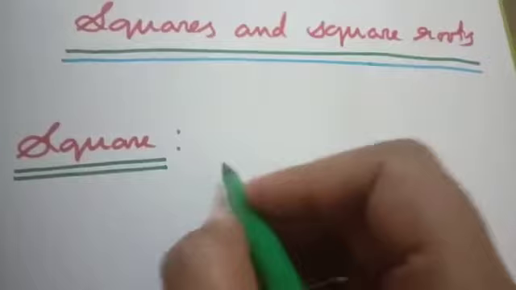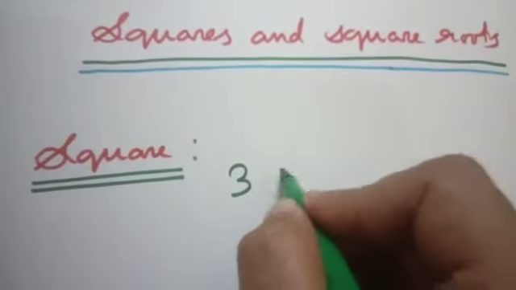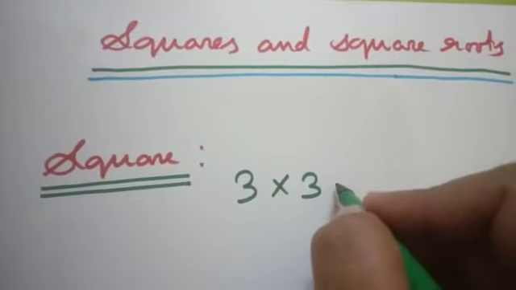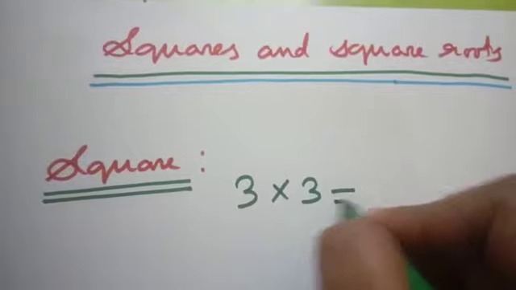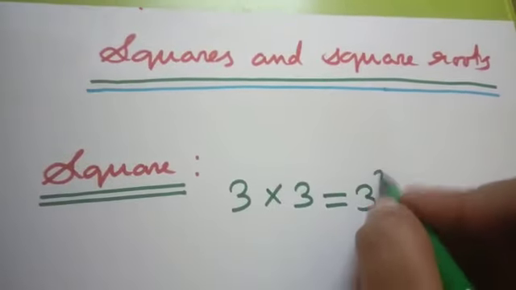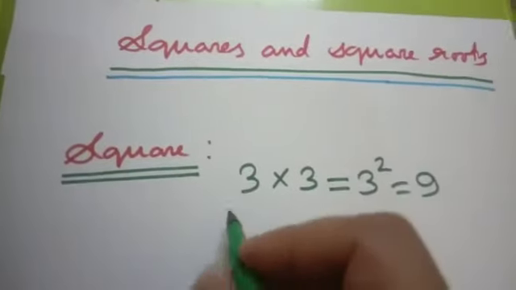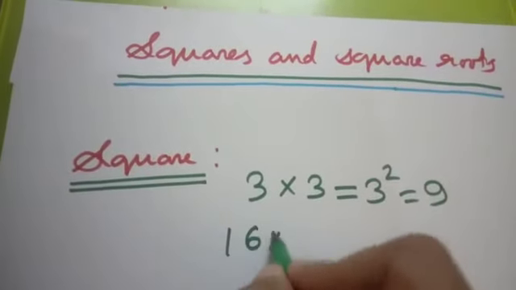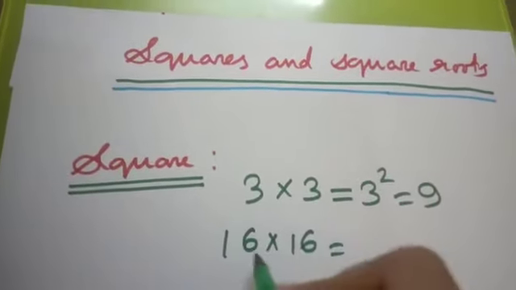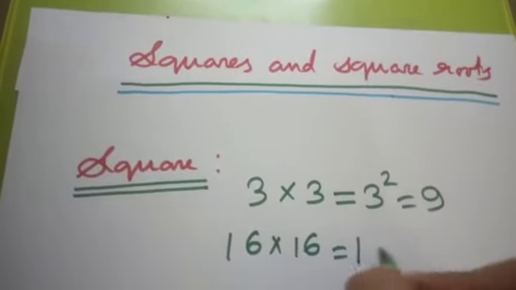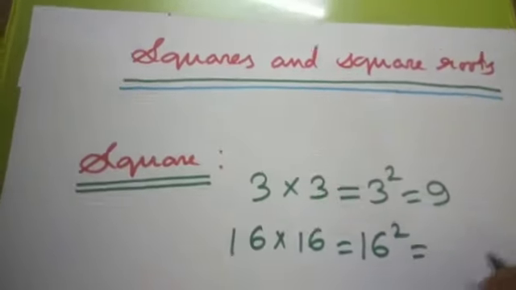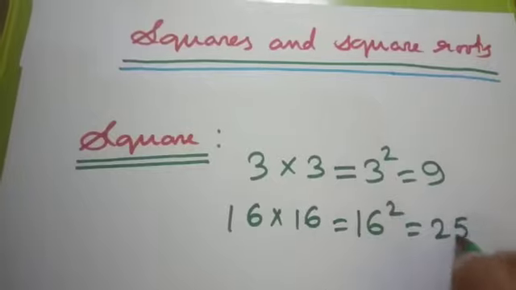What is square? If a number is multiplied by itself, then the product is called square. Let's say example. If 3 is multiplied by 3, then we write 3 into 3 equal to 3 square, which is equal to 9. Similarly, if 16 is multiplied by 16, we write 16 square equal to 256.